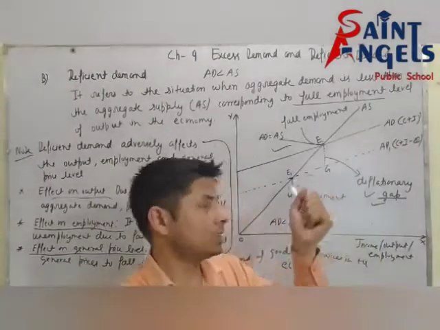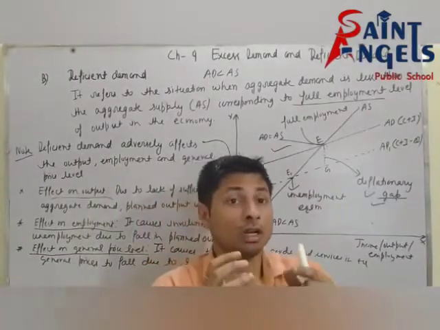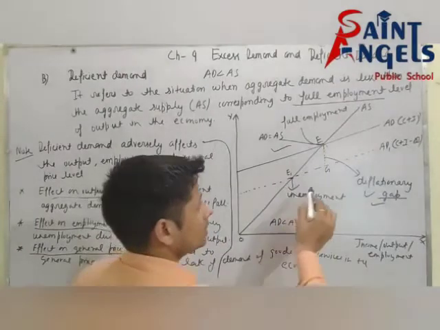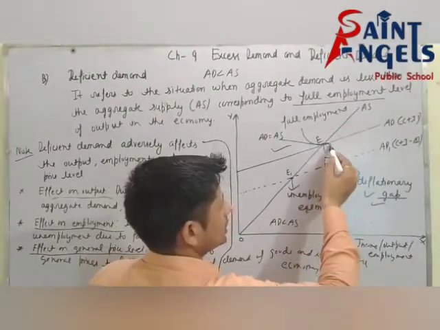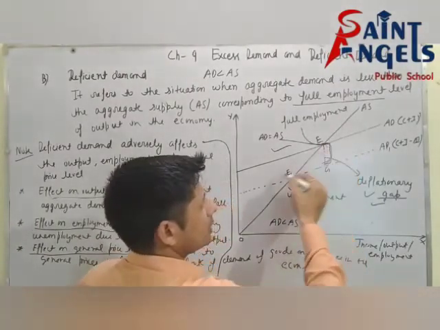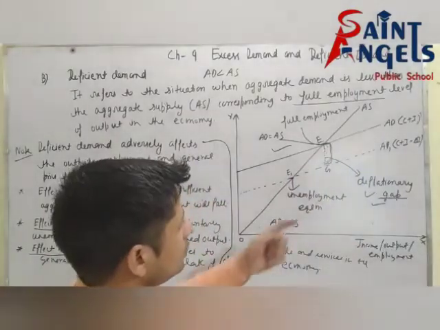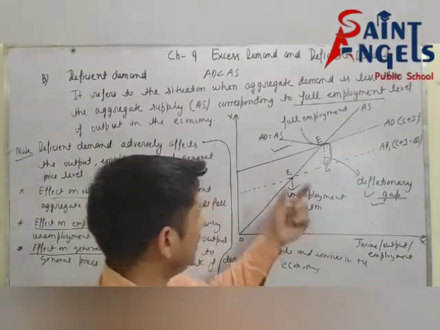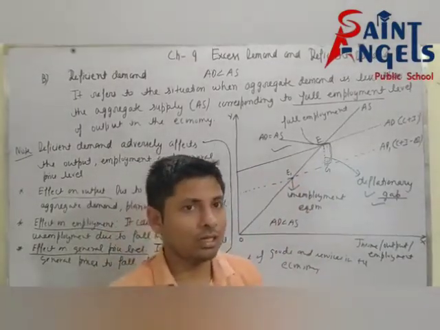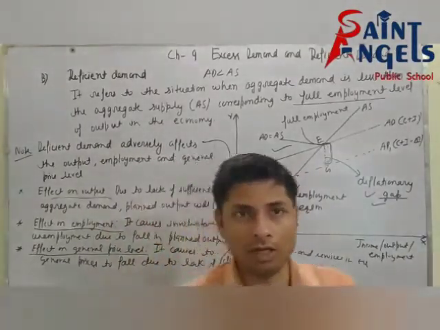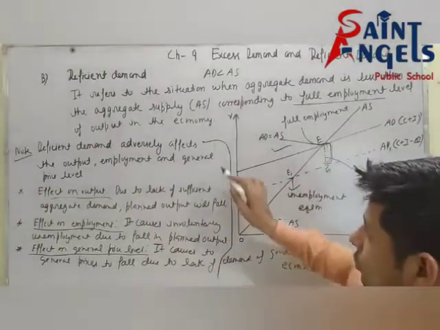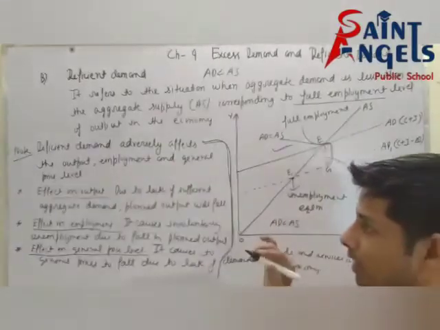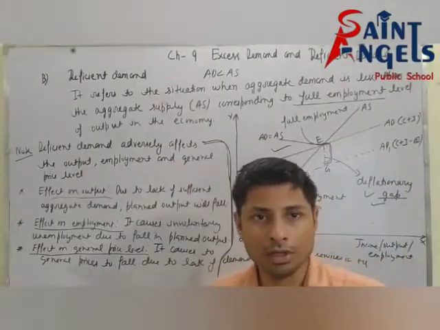Then you will show this diagram, meaning you will show the deflationary gap with the help of diagram. See, in this diagram, deflationary gap is EG. I hope it is clear. After this, you will explain this diagram, which we have already discussed. Now, you will write these points, and your explanation will be completed.